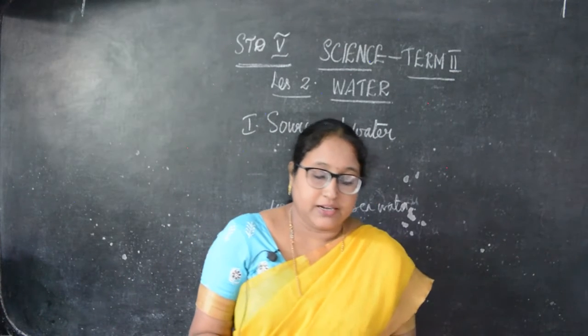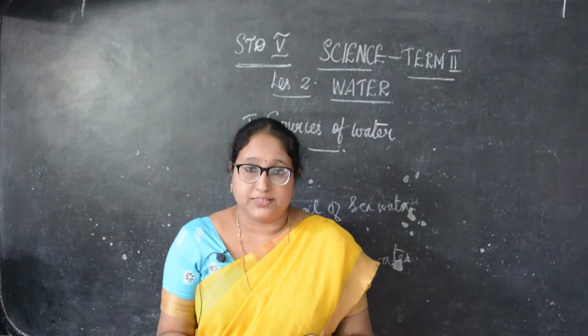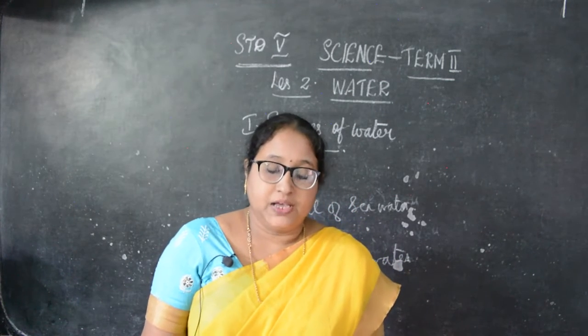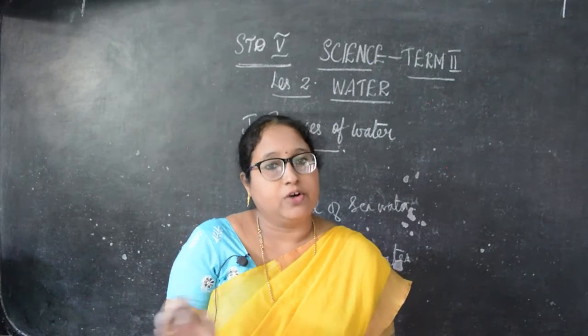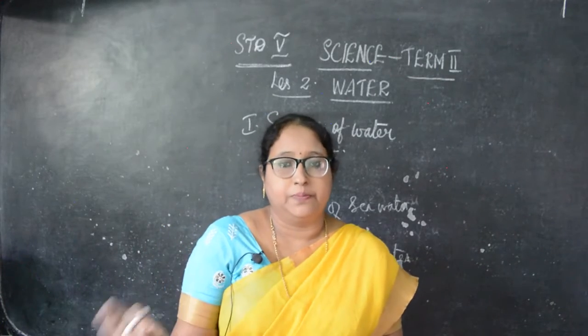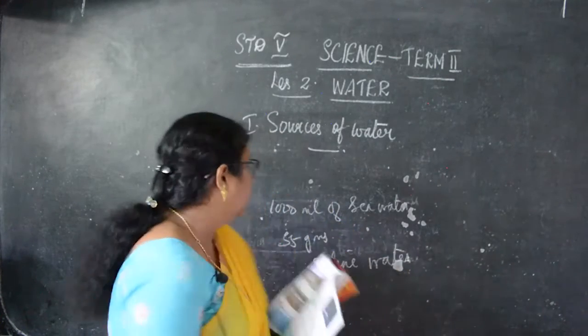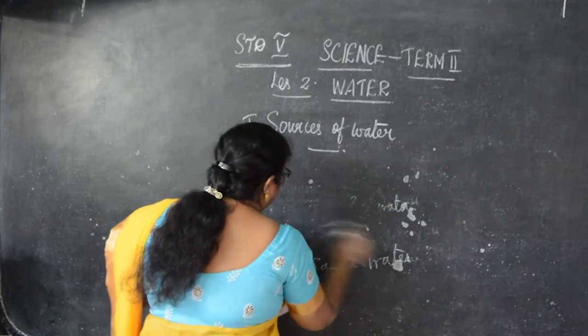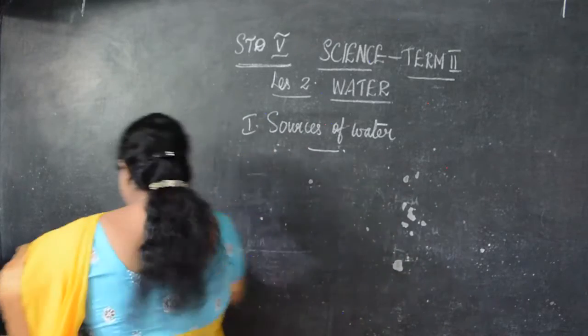And spring water contains salts and minerals which is free from suspended impurities. So you cannot find any impurities in this spring water. It is free from impurities. Next we will go to the water cycle. So we have finished the sources of water. Next we will see the water cycle.